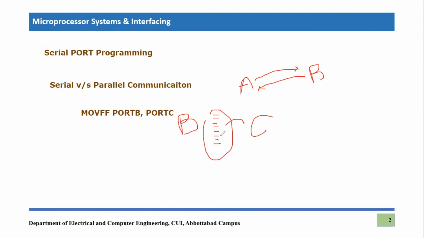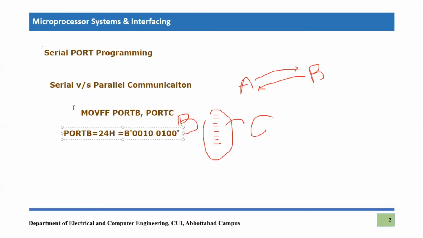But what if these 8 bits are not transmitted simultaneously, rather they are transmitted serially, right? What does that mean? That means we will transfer the information bit by bit. Let's say the content of port B is 24 hex, and if I convert it into binary bits, it will become equal to 0010 0100, right?